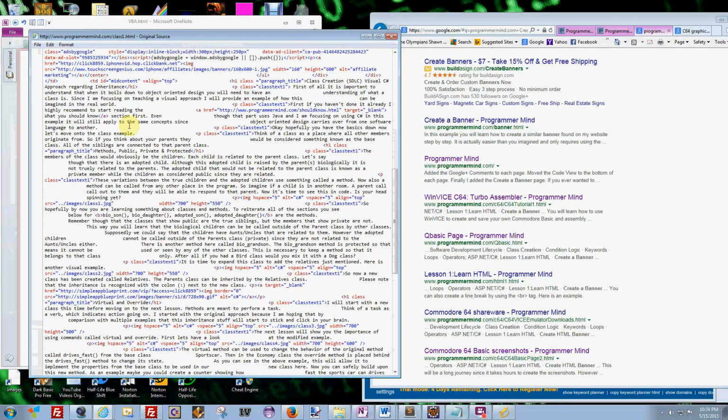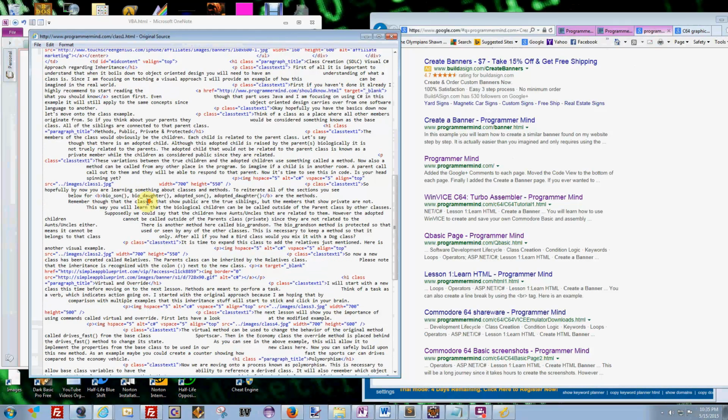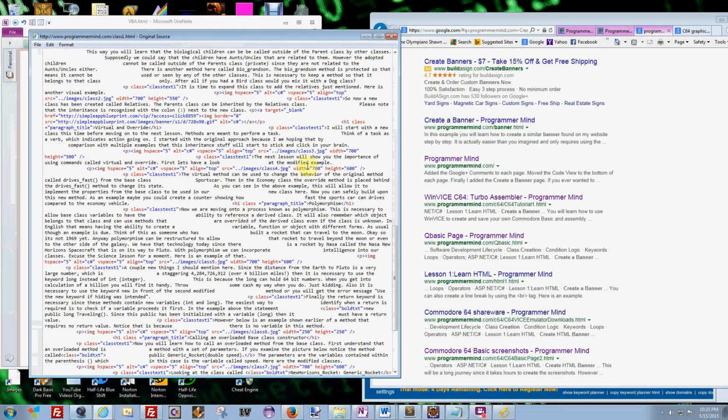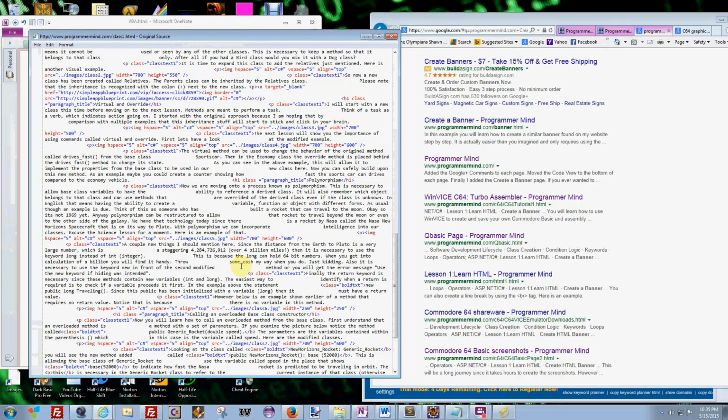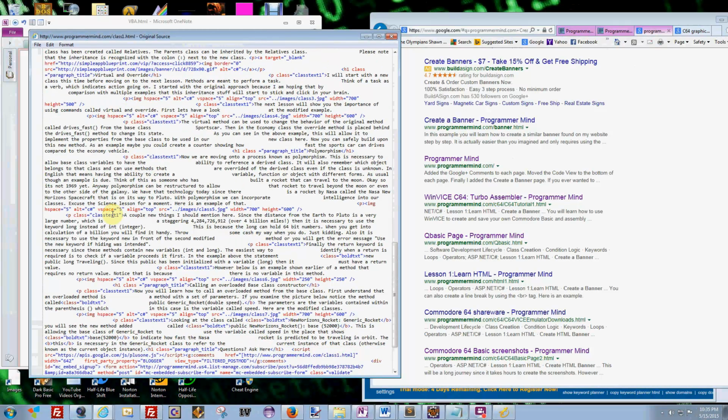Another one in here. I might just do one or two more. I wouldn't want to do a whole bunch of these and try to annoy somebody here. This is kind of a long keyword. I know it would find that one. I had some really long keywords in here. So let's see. Polymorphism. No, that'd probably be a competitive one.